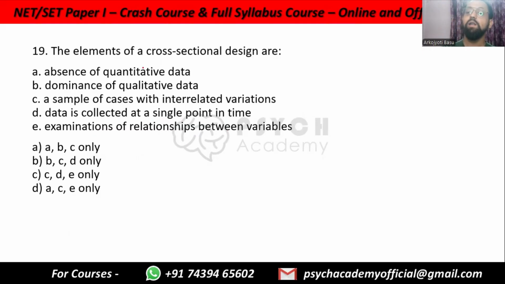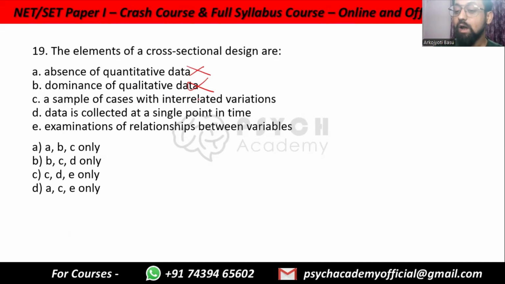Cross-sectional design means that you have a number of groups and you are studying all of them at the same point of time and just once. That is cross-sectional design, and hence it is very quantitative. It can use experiments. So absence of quantitative data, nope. Dominance of qualitative data, no. It is usually quantitative only, that is, data is collected in numerical, objective ways. Anyway, A and B are removed, so C and D are left, but C is a sample of cases with interrelated variations.